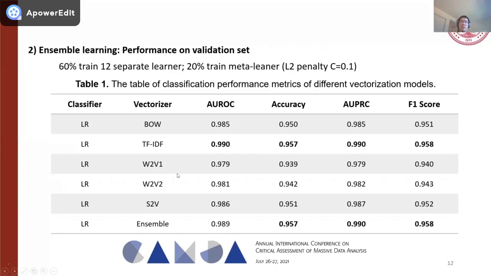Both the TF-IDF and the ensemble learning models show the same accuracy, the same area under the receiver operating characteristic and precision-recall curves, and F1 score, which generally show that these two models are performing best on the separated 20% validation data. And therefore, we tested the TF-IDF models and ensemble learning models on the holdout test data.